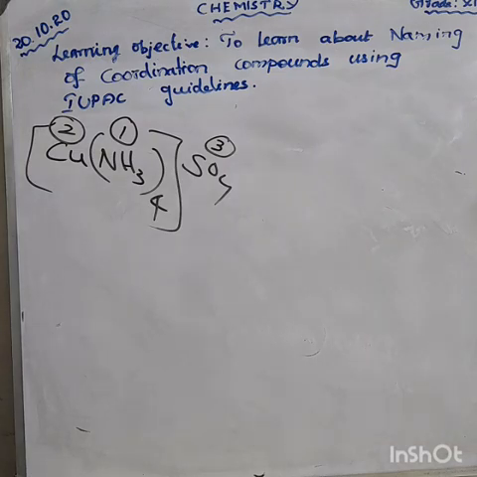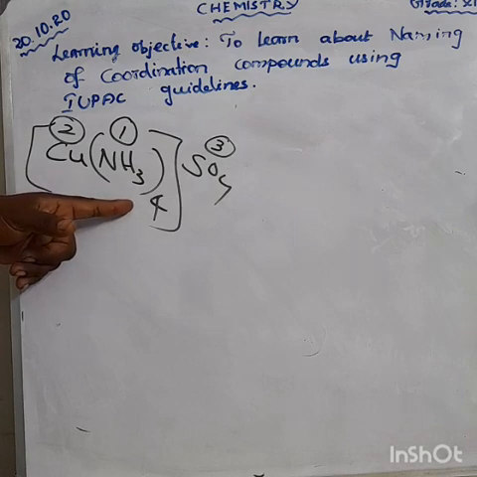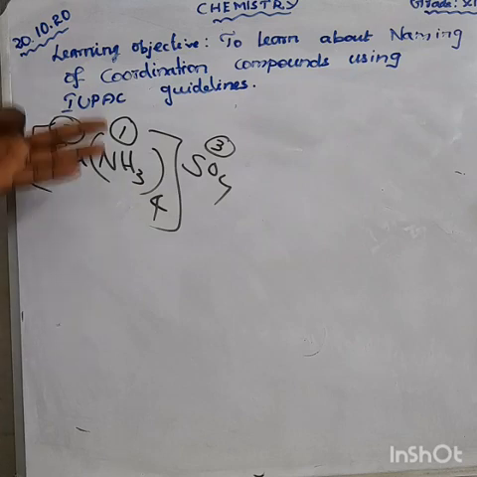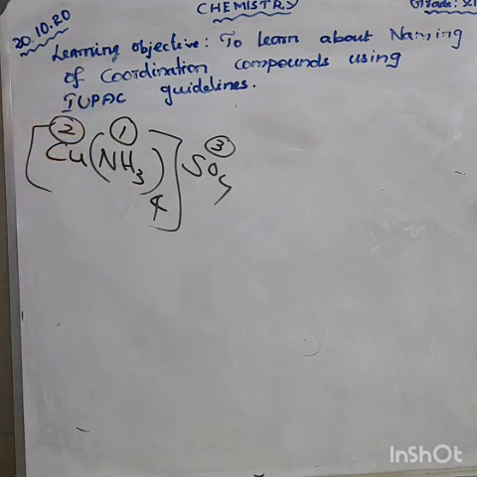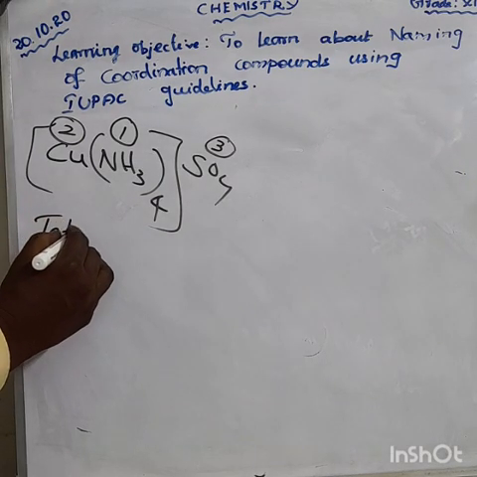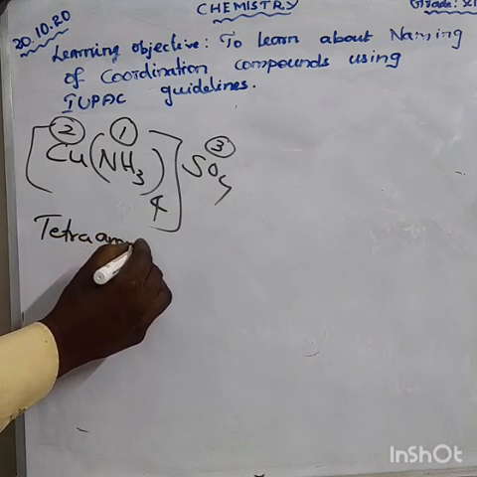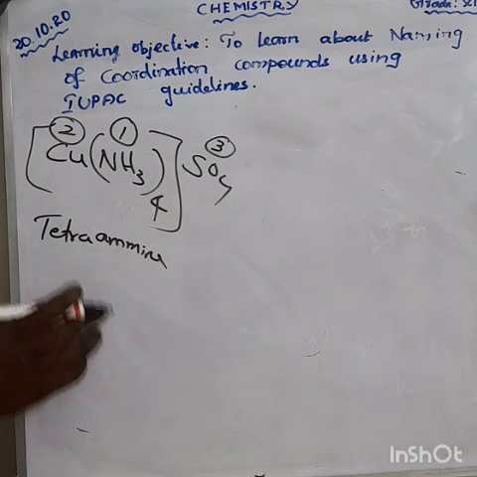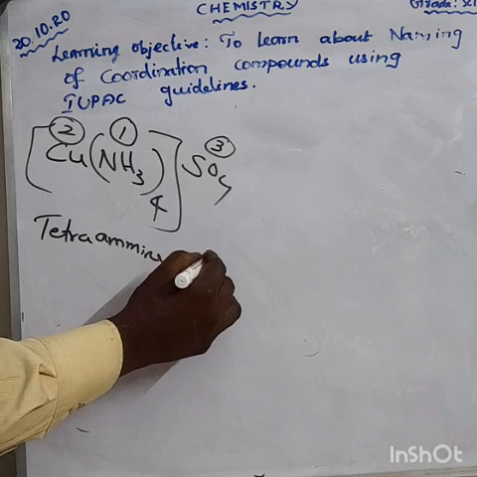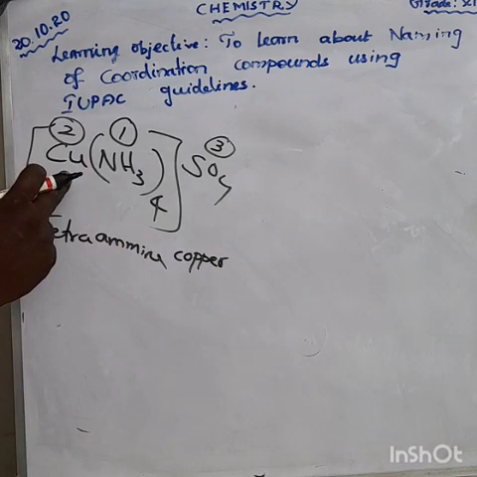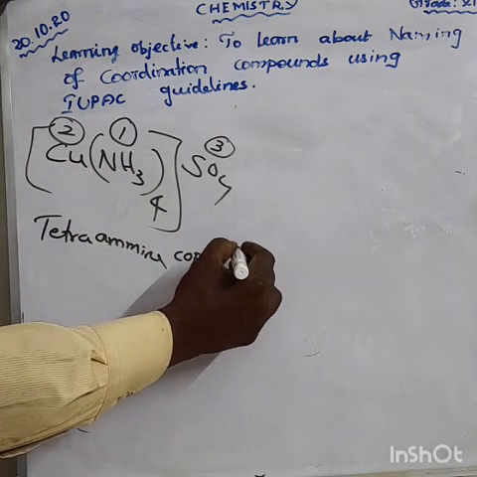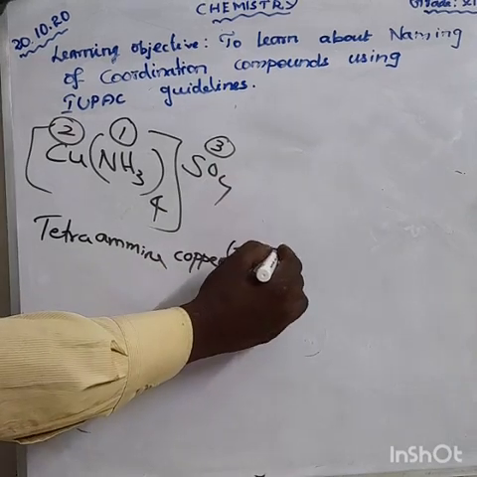Ammonia can be written as amine. There are 4 ammonia. 1 means mono, 2 means di, 3 means tri, and 4 means tetra. Here, tetraamine. Who is the central metal atom here? Copper. What is the oxidation state of copper here? Roman numeral II. Sulfate.